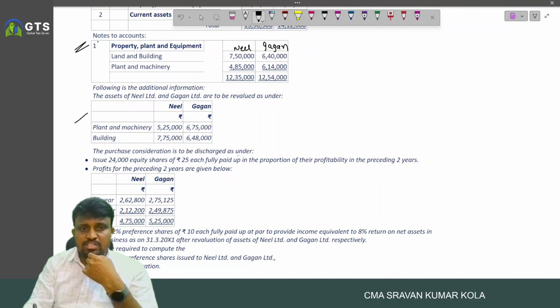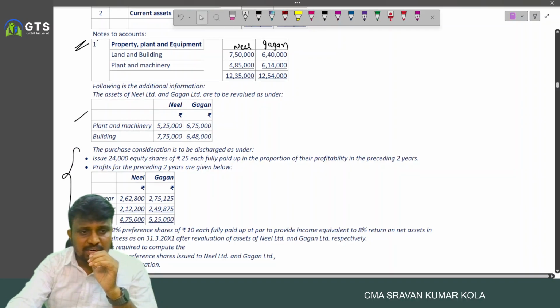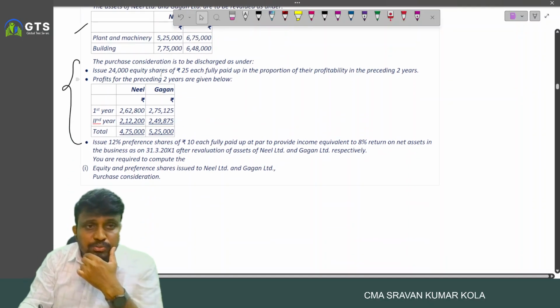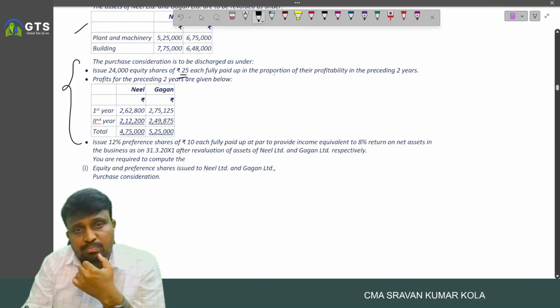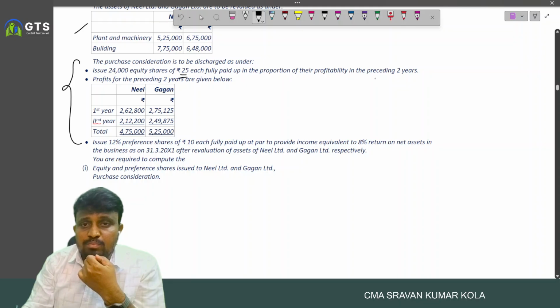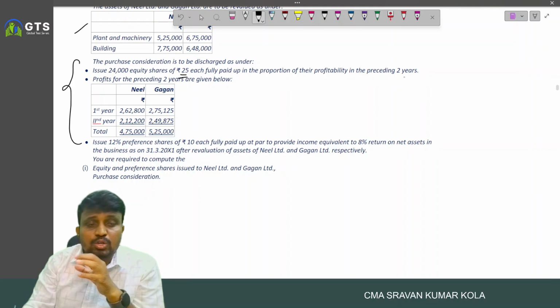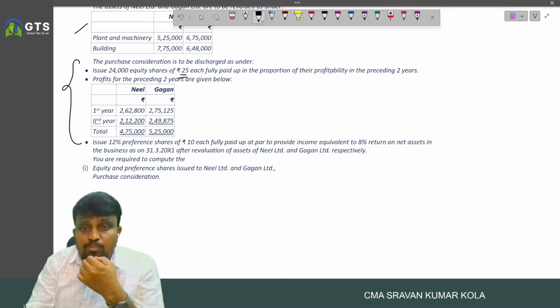Purchase consideration is to be discharged as under. These are the PC conditions, and one of the important problems relating to PC. Issue 24,000 equity shares of 25 each fully paid up in proportion to their profitability in the preceding 2 years. So in proportion to the profits of the last 2 years.